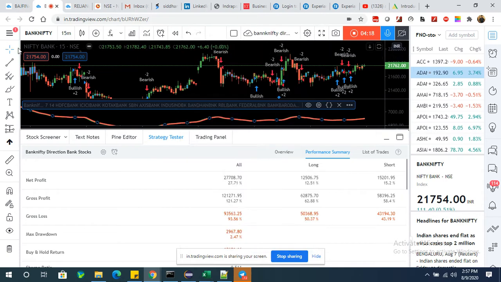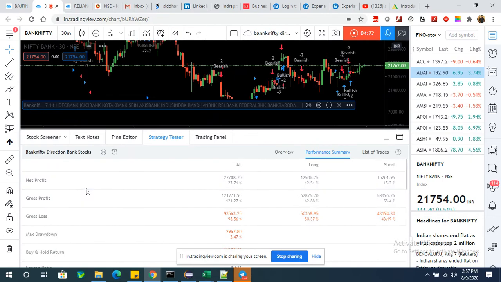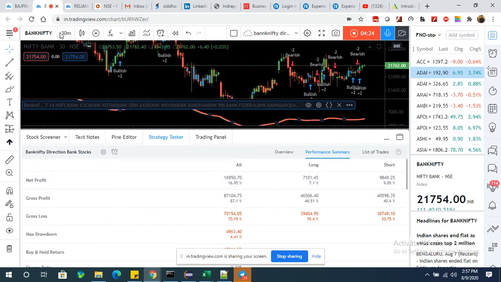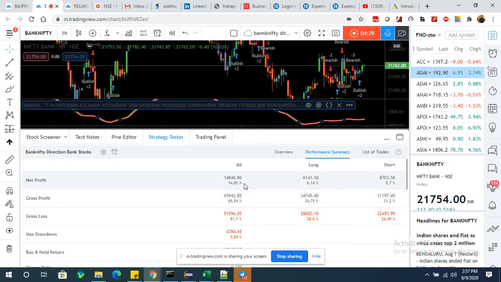And if you go with the 30 minute, it is giving a 16% result, and 1 hour is giving a 14% result. So results are pretty good if you trade with a hedge, so that your risk is reduced.